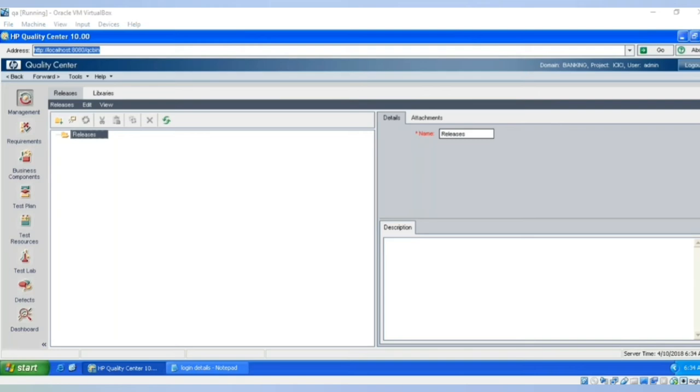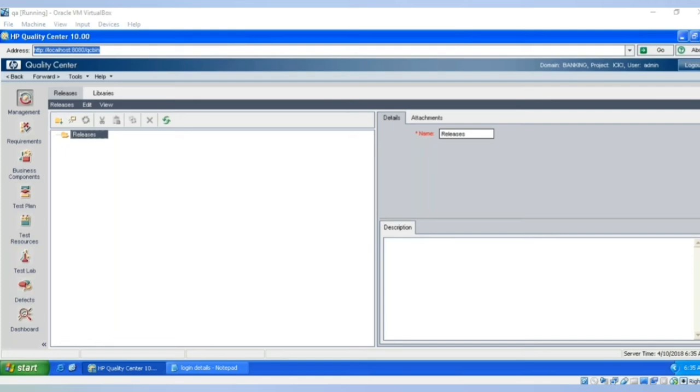That particular delivery we call a release. Depends on the project and the company, you will have multiple releases in a particular year. For example, if the project is in the beginning stage or they are developing the application from scratch, the first release will take some time. Later, every 3 months or every 6 months, they will be delivering new features to the end users. That delivery is what we call a release.